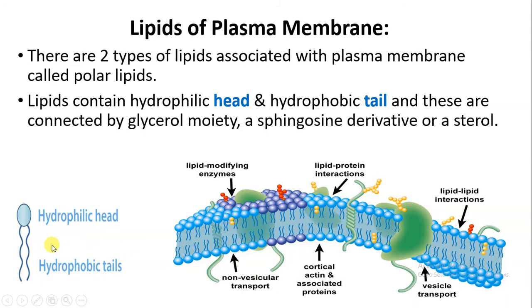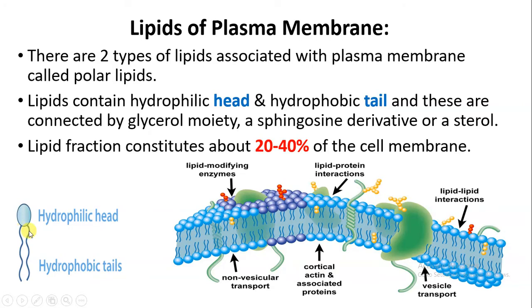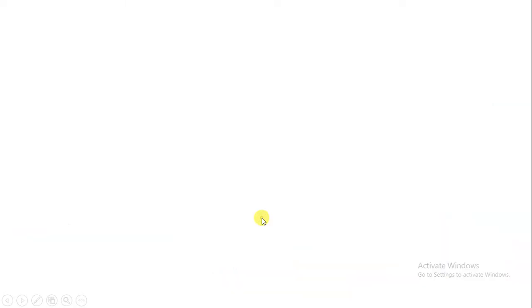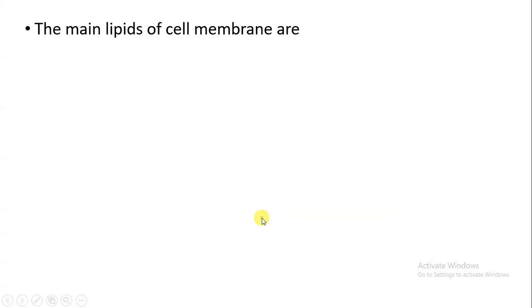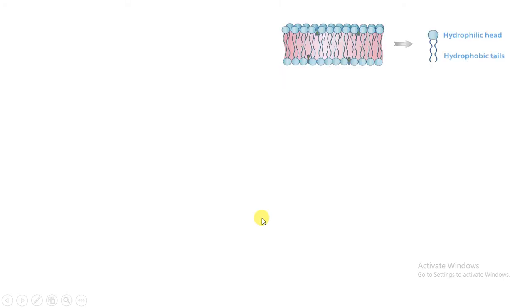And next is about the tail. This is always hydrophobic, it always moves away from the water. That is why you will always find it on the internal side. The tails are always present inside. The head and the tail are connected by the glycerol, and glycerol is a kind of sterol. The lipid fraction constitutes about 20 to 40% of the cell membrane. The main lipids of the cell membrane are phospholipid, cholesterol and glycolipids.